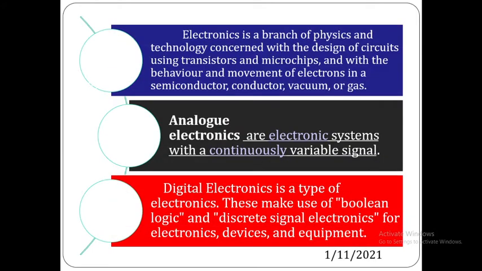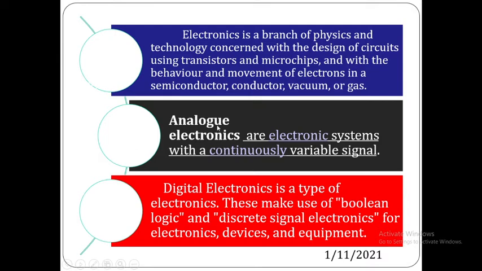So first one, what is electronics? Electronics is a branch of physics and technology concerned with the design of circuits using transistors and microchips, and with the behavior and movement of electrons in a semiconductor, conductor, vacuum or gas. This is electronics. In electronics, we have two types. One is analog electronics, second one is digital electronics.